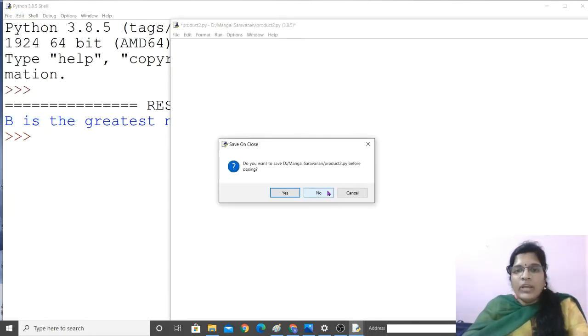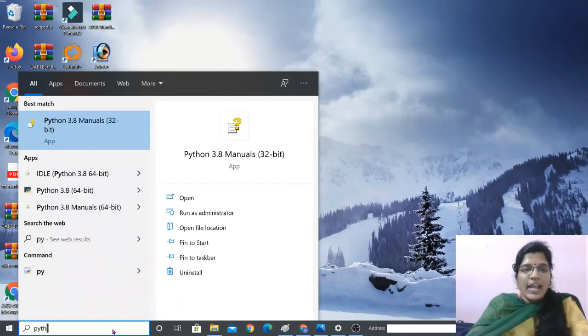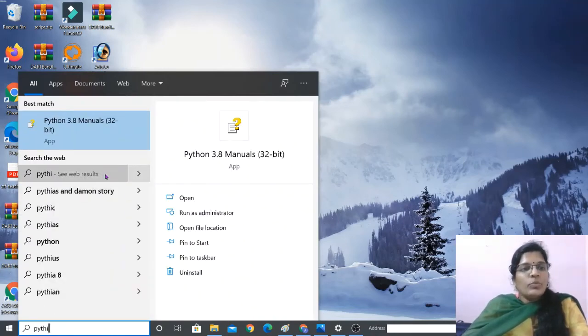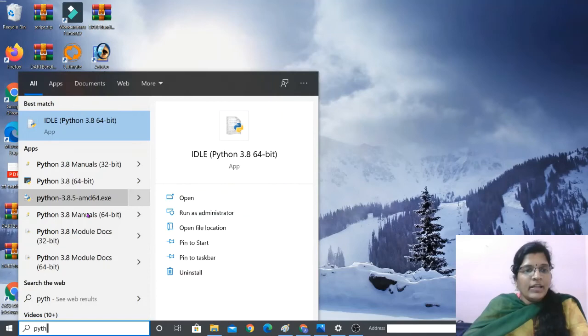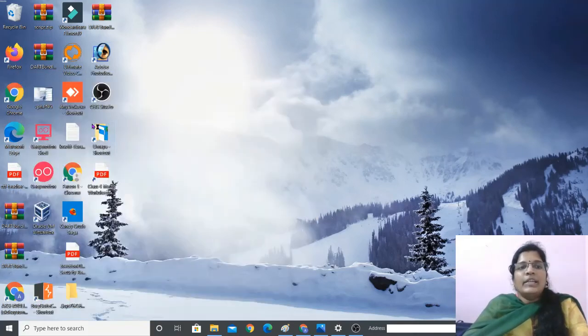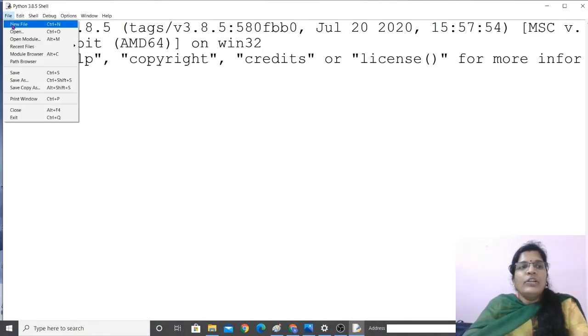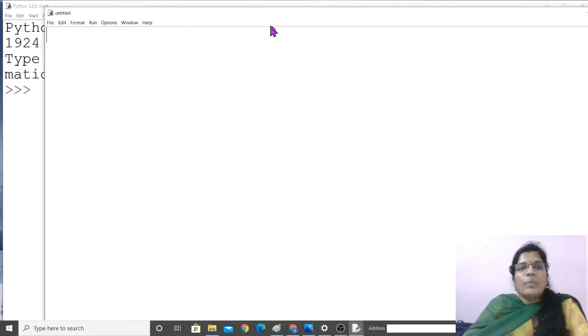If you want to do it with, okay, so it is closed, no problem. Let me open. So can you tell me how to open this Python shell and the editor? Yes, go to search box and type Python. So you will get a Python editor, Python IDE. Python idle. So here first one, Python idle for 64-bit. Click here, the Python shell opens, and from here you can go to file, new file. So new file, it's open.